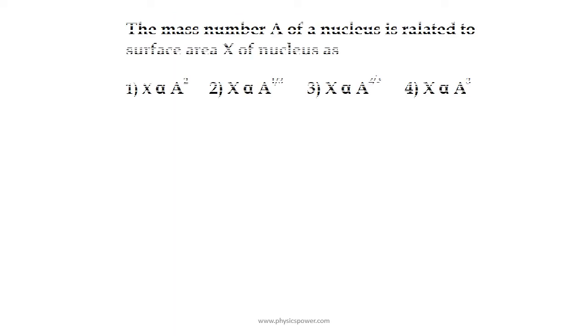Next question. The mass number A of a nucleus is related to the surface area x of the nucleus as. For surface area, if you know the radius, the surface area of the nucleus means the surface area of the sphere, that is 4 pi r square. Here r is the radius of the nucleus, and there is a relation between the radius and A: r is proportional to A power 1 by 3. So apply the square on both sides, then you will get A power 2 by 3, that means option 3.